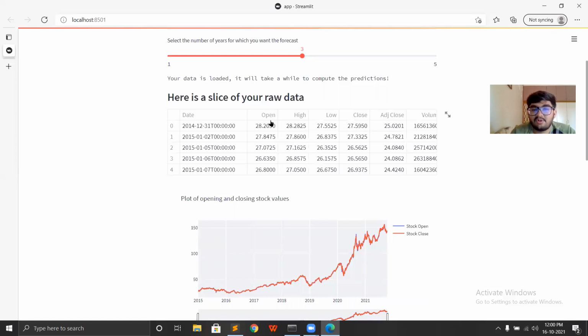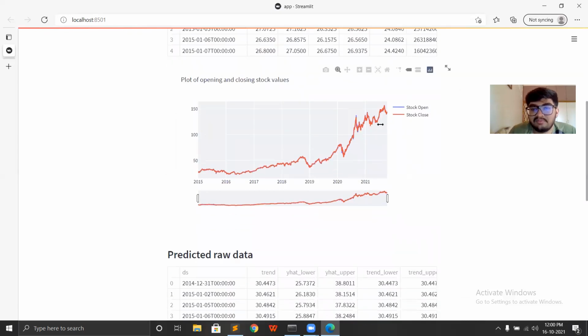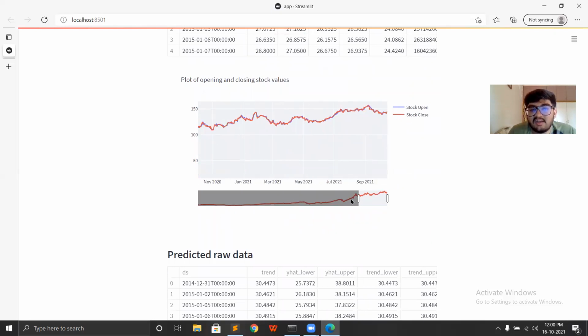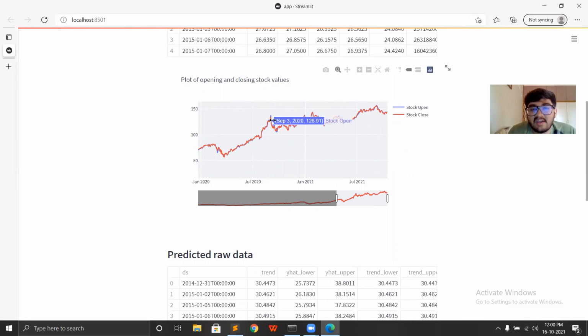And also we are plotting open and close by date in the graph which is shown below. In this graph, if we zoom in, we can see that we are plotting opening and closing values, and it is an interactive graph. So it will show you the date as well as the closing and opening stock for that date. It is plotted using Plotly, and Plotly by default also provides all these options in which you can download the data frame or zoom in and zoom out of the graph.